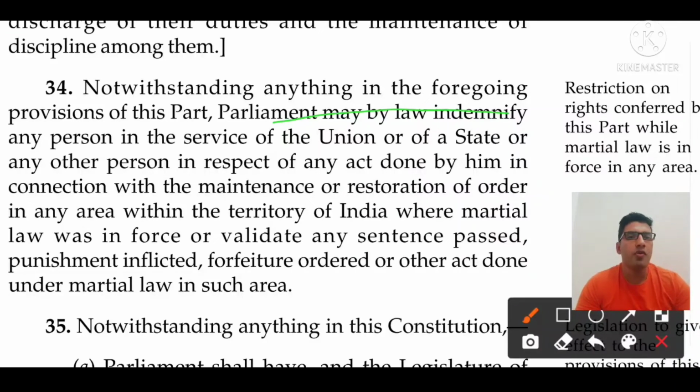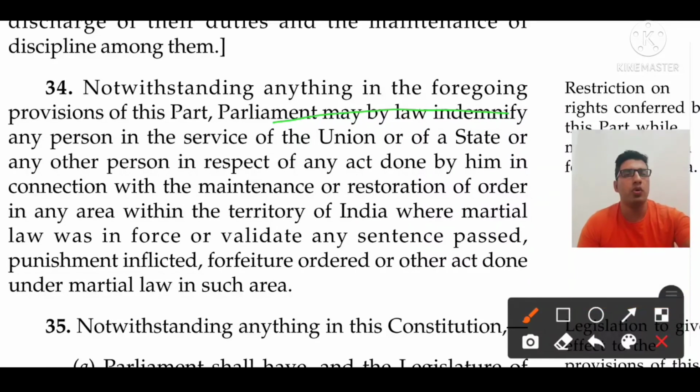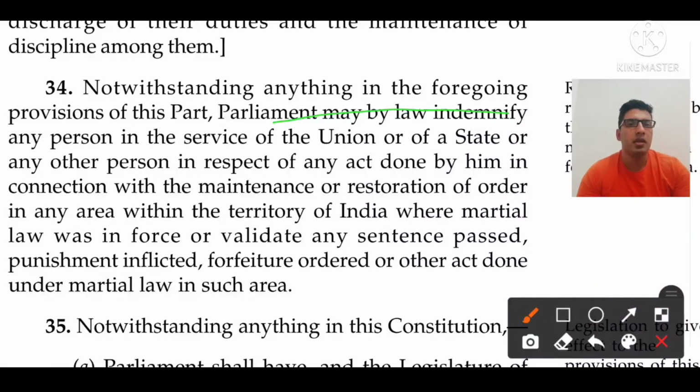But that is not a form of martial law. That is for maintaining law and order in society. Martial law is different: there would be a different type of law, rules and regulations, and the military would take over everything. But this term is not fully explained in our Constitution.